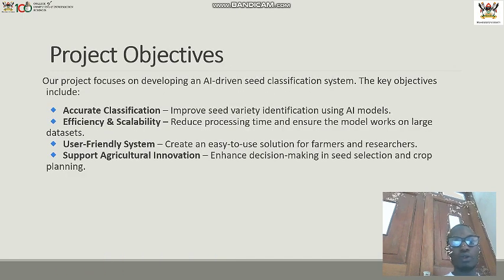Our project is mainly focused on developing an AI-driven seed classification system that will help farmers make informed decisions. Our key objectives are accurate classification, efficiency and scalability, a user-friendly system, and to support agriculture innovation.